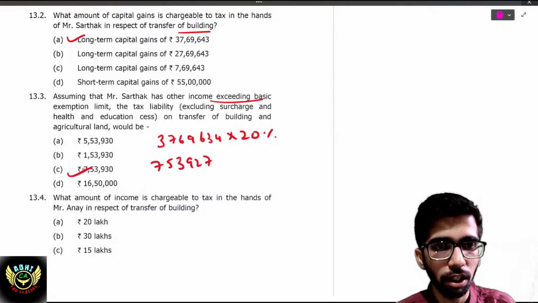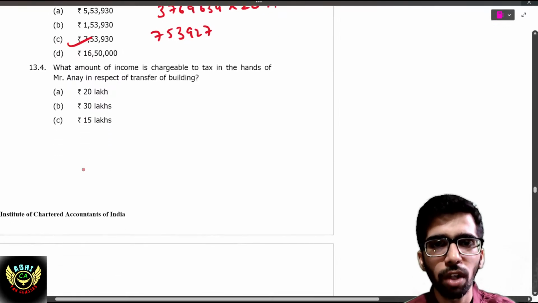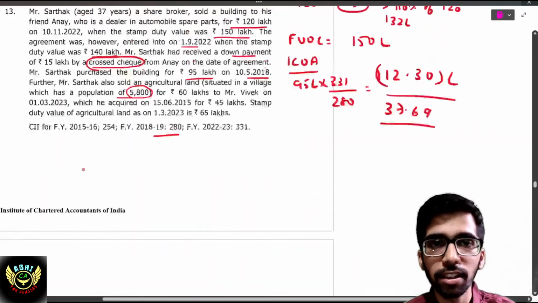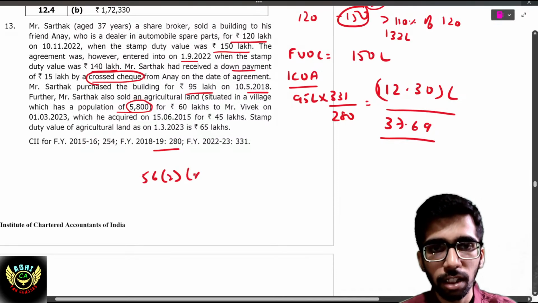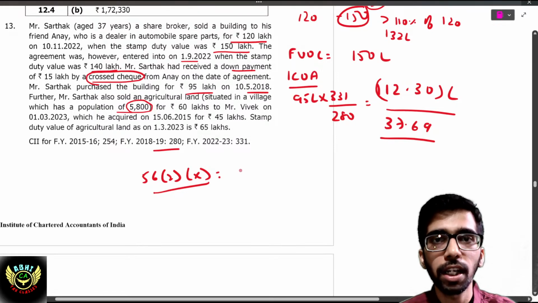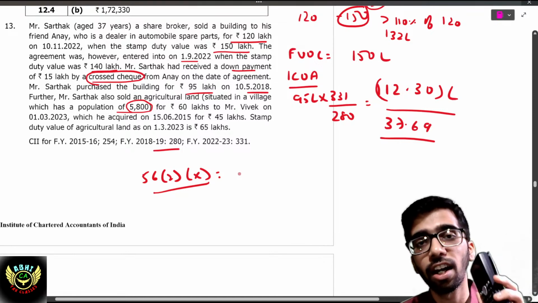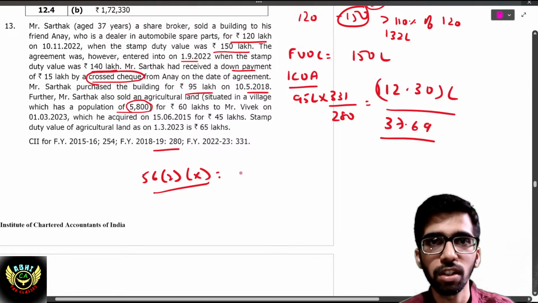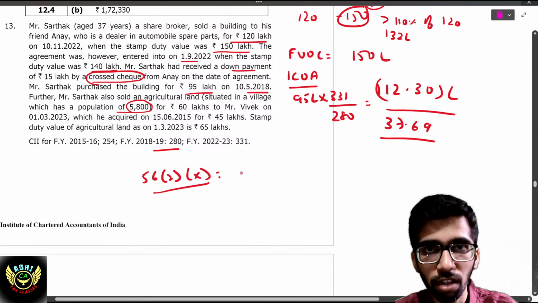753,927, almost 753,930, correct? What amount of income is chargeable to tax in the hands of ANI in respect of the building? Because ANI is the recipient, right? ANI is the recipient. Under section 56(2)(x), it clearly says that if any immovable property is received without consideration or for inadequate consideration, tax will be charged under the head IFOS, income from other sources, if the SDV